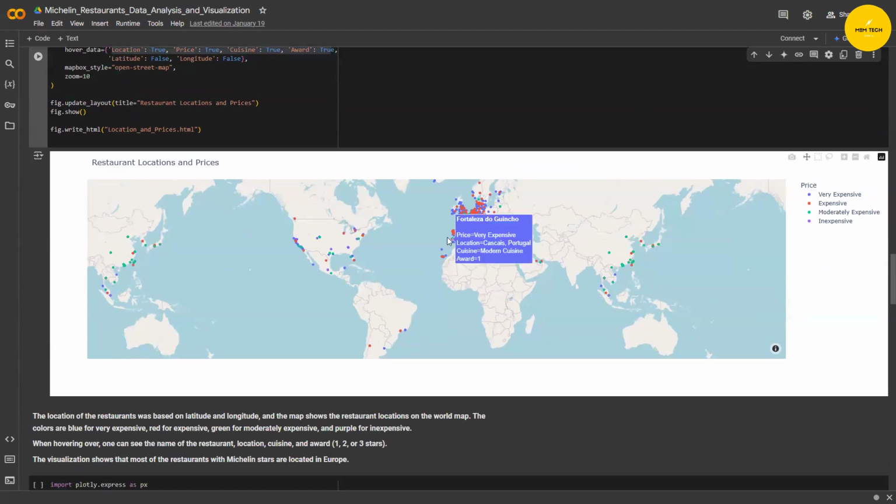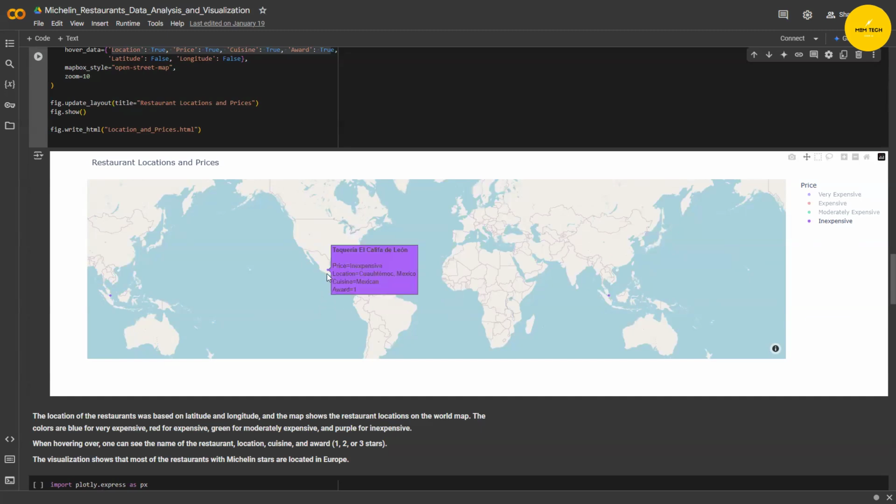When we check a restaurant, for example this one, we have the name as published on the map. We see price, location, the type of the cuisine, and the awards, whether it has 1, 2, or 3. In this case, it has 1 award. And we can toggle the prices on and off. If we take a look at only the inexpensive ones, it seems we have only 2, 1 in Singapore and 1 in Mexico.